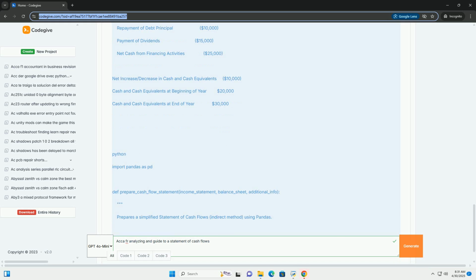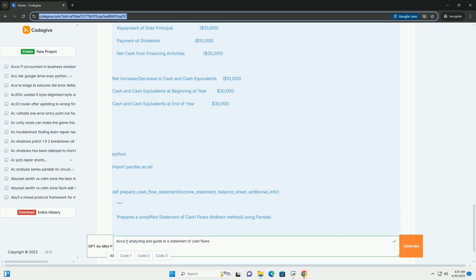Key ratios and metrics. Cash flow adequacy ratio: net cash flow from operating activities / capital expenditures plus debt repayments plus dividends. This ratio indicates whether the company's operating cash flows are sufficient to cover its capital needs and returns to investors and creditors. Reinvestment ratio: cash paid for investments / cash from operations.